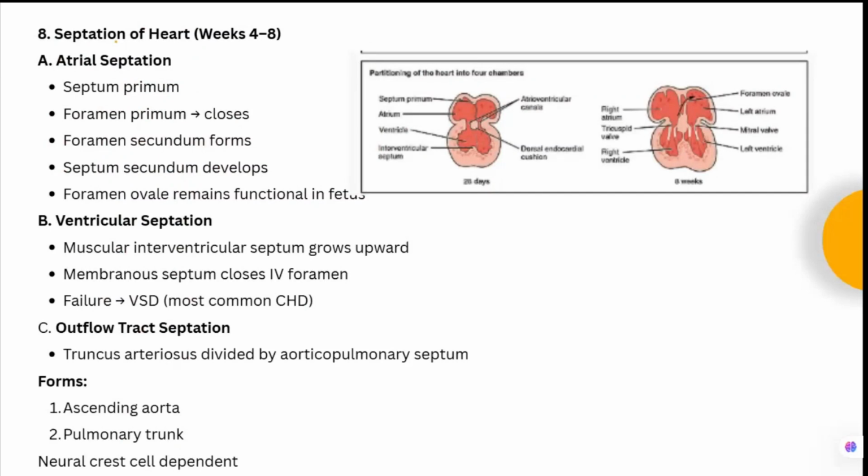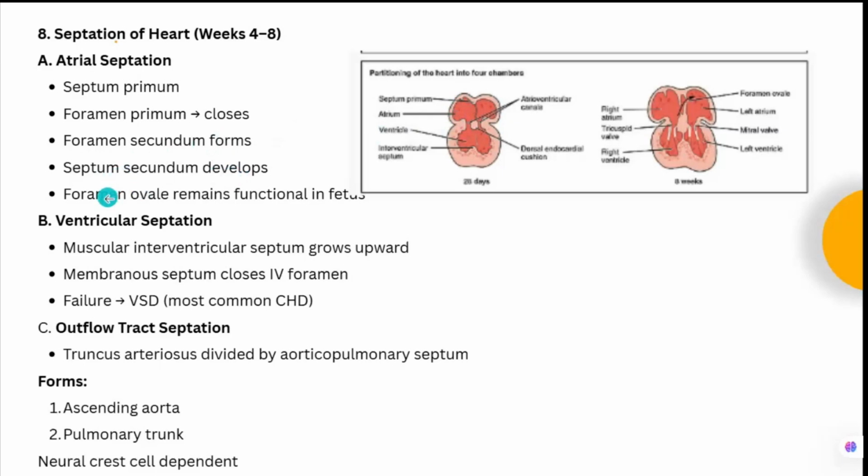Now let us see once again. We will recapitulate especially this atrial part, because questions are asked on this topic. So we will concentrate here. Septation of the heart generally happens between week 4 to 8. So what we have seen, the atrial septum, there is a septum primum. This septum primum will grow towards the endocardial cushion. It will have a foramen primum. This foramen primum will get closed, but by the time it closes, another foramen appears in the same septum, that is called the foramen secundum. Okay, then another septum develops called the septum secundum.